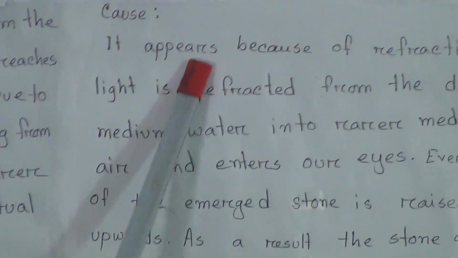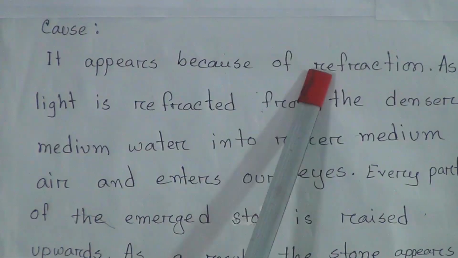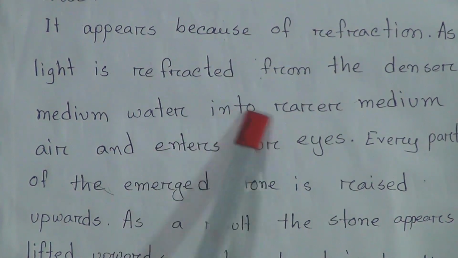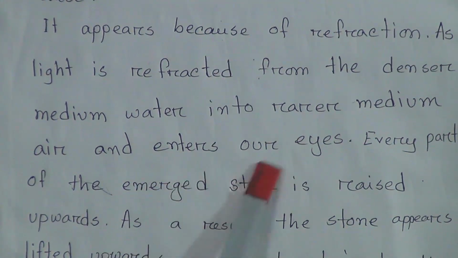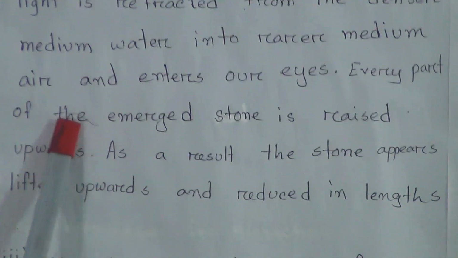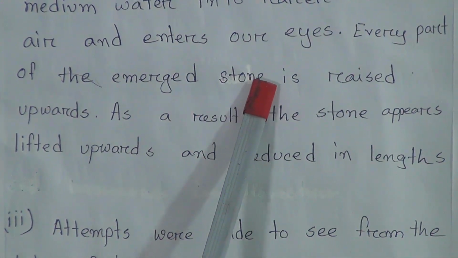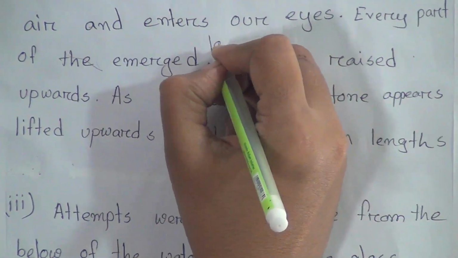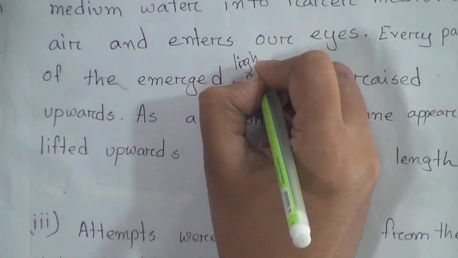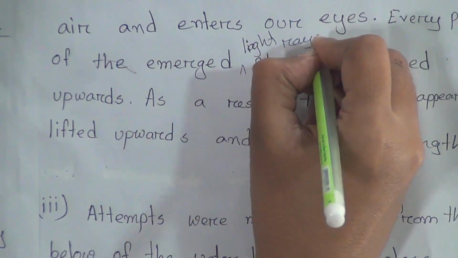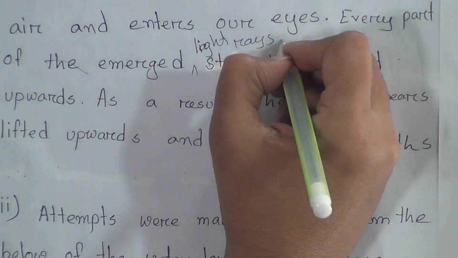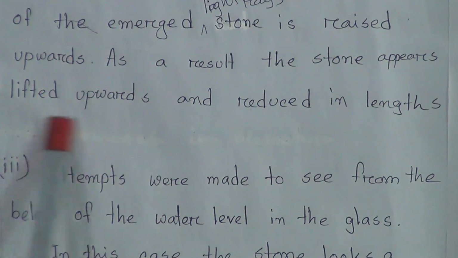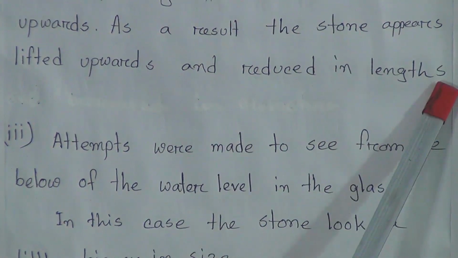Cause: it appears because of refraction, as light is refracted from the denser medium water into the rarer medium air and enters our eyes, every part of the emerged light rays of the stone is raised upward. As a result, the stone appears lifted upwards and reduced in length.